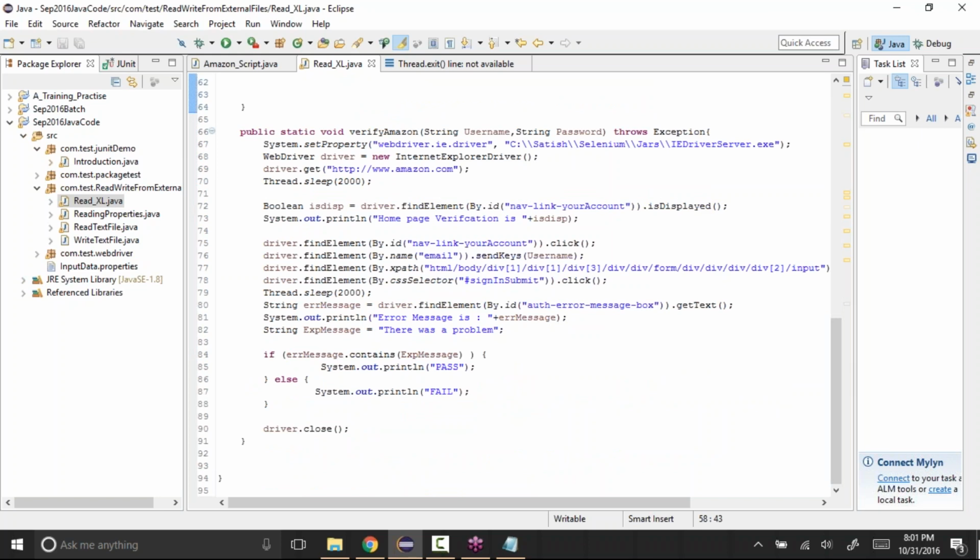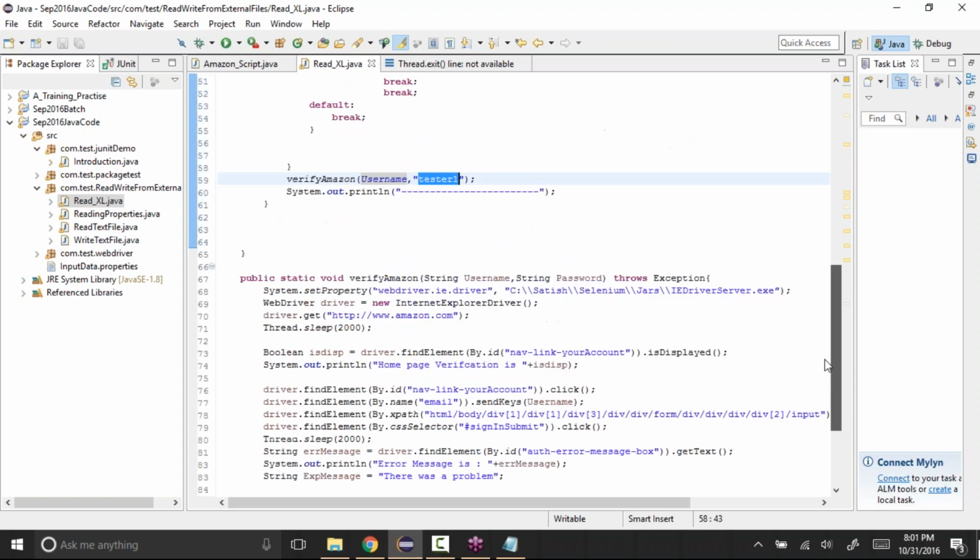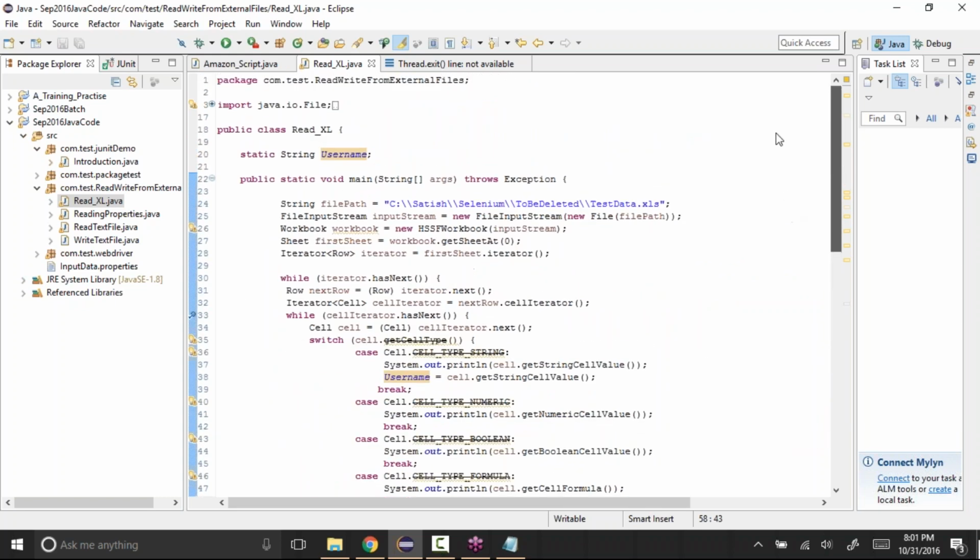So this is one of the methods of parameterizing the code or testing the application with different sets of data. Any questions? Is it clear?